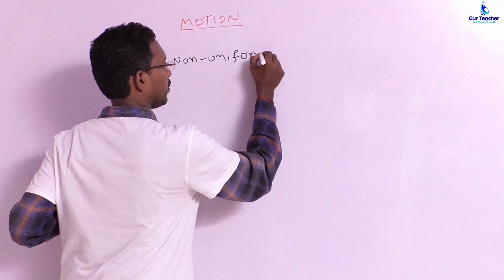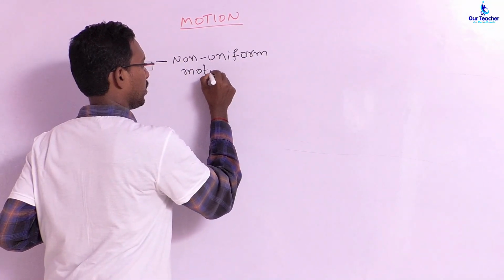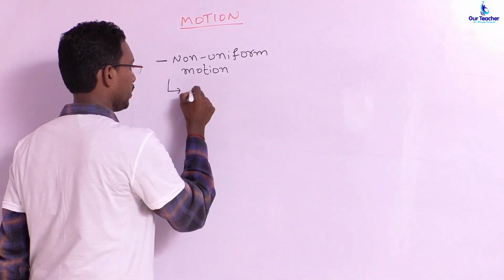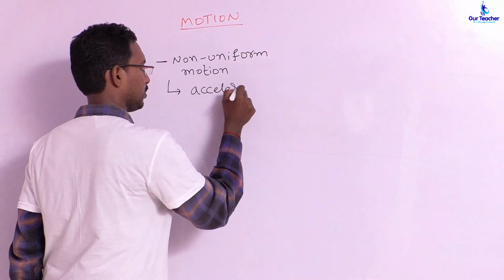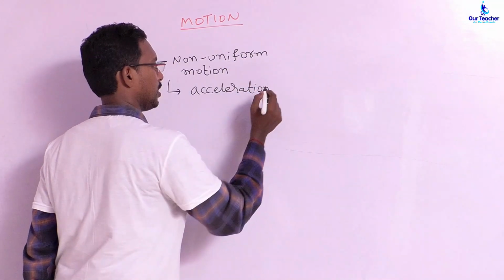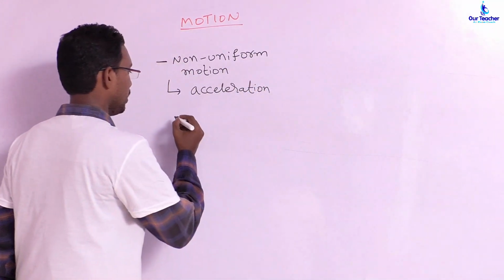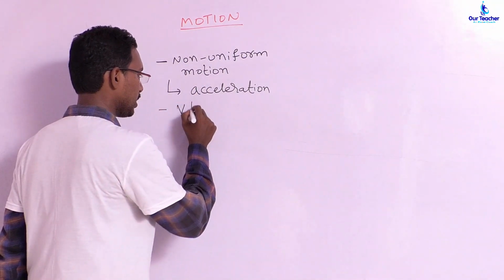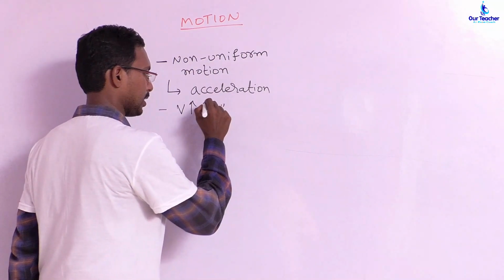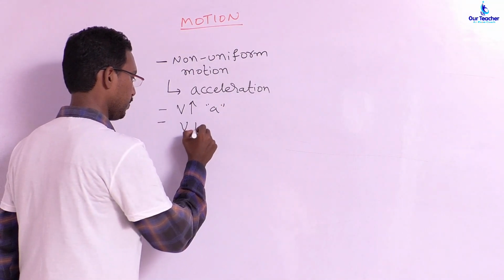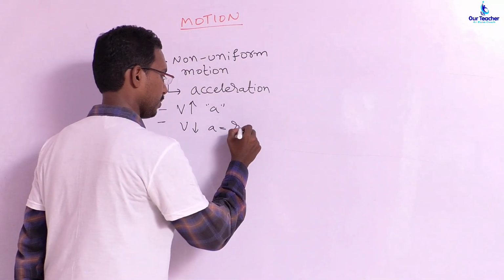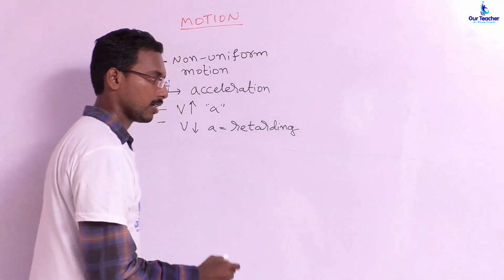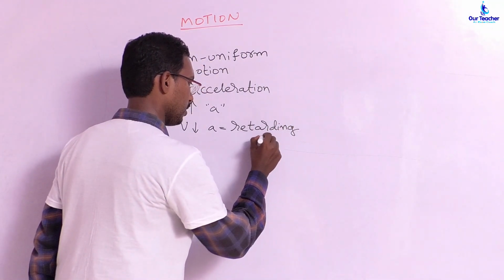Non-uniform motion means speed is not maintained as constant. This leads to the topic of acceleration. Acceleration is called the rate of change of velocity. The velocity is represented by the symbol V. If the speed is increasing, we say the body is accelerating. And if the speed is decreasing, we say the body is retarding. This word is important: negative acceleration is called retardation, retarding, or deceleration.